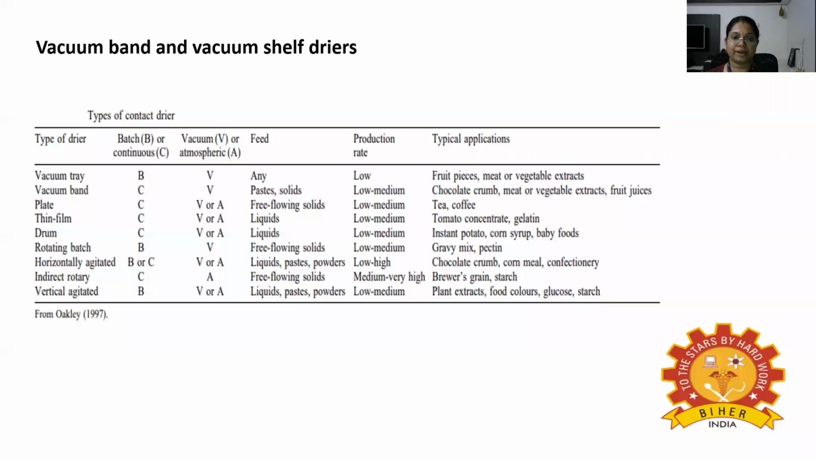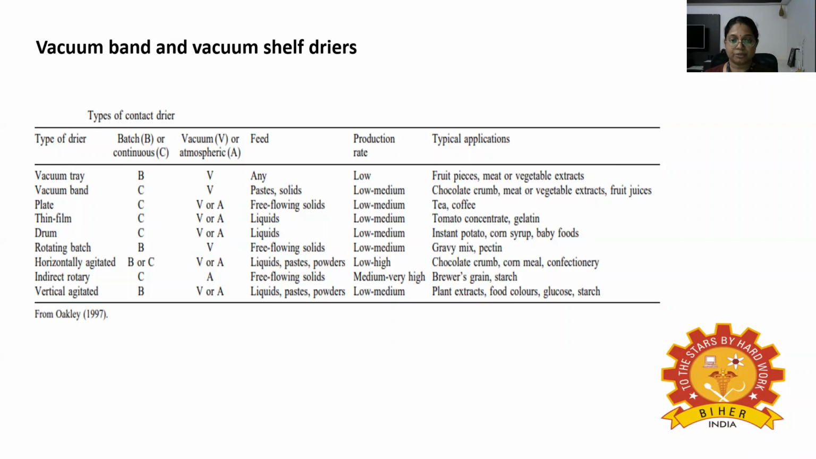The next is vacuum band and vacuum shelf dryers. A food slurry is spread or sprayed onto a steel belt or band, which passes over two hollow drums within a vacuum dryer. The food is dried by the first steam heated drum and then by steam heated coils or radiant heaters located over the band. The dried food is cooled by the second water cooled drum and removed by a knife blade.